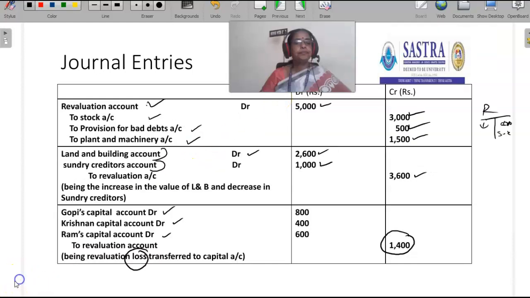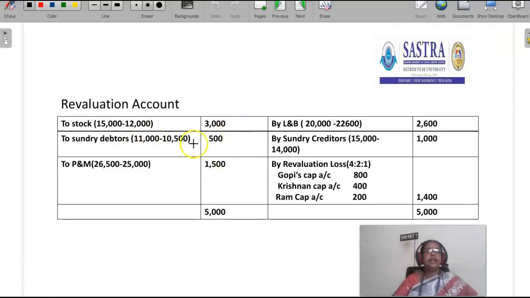This is the revaluation account. Stock book value is 15,000, revised value is 12,000. It is reduced to the extent of 3,000, so it should be debited. Sundry debtors, book value is 11,500, provision is created, and so it should come under the debit side. Plant and machinery, from 26,500, it has been reduced to 25,000, so 1,500 should be debited.